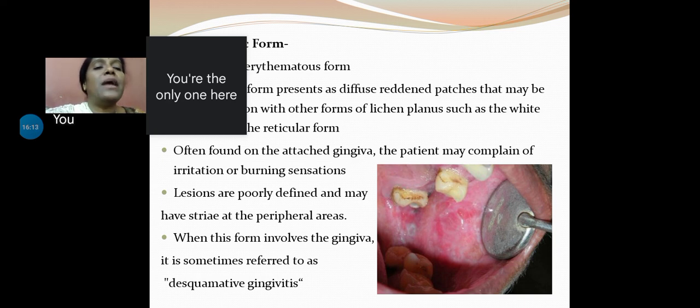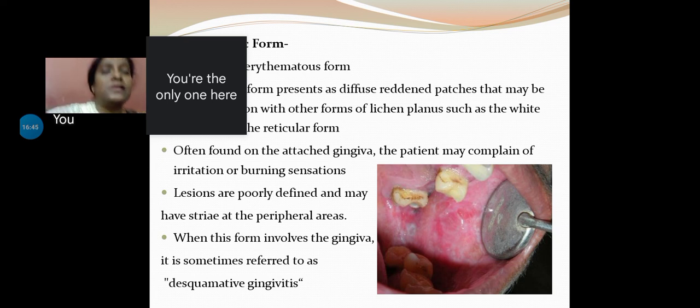Next is the erythematous form of lichen planus. Erythematous means red areas, red patches. You hardly see any whitishness over here. You need to scroll through the whole of the oral cavity. You cannot just look at this and come up with an erythroplakic lesion or erythroleukoplakia. No, please observe. There would be some Wickham striae, some representation which will give a hint towards lichen planus. So do a thorough clinical examination.